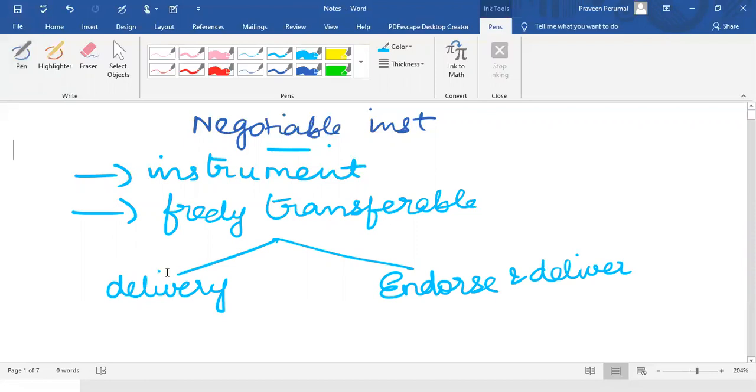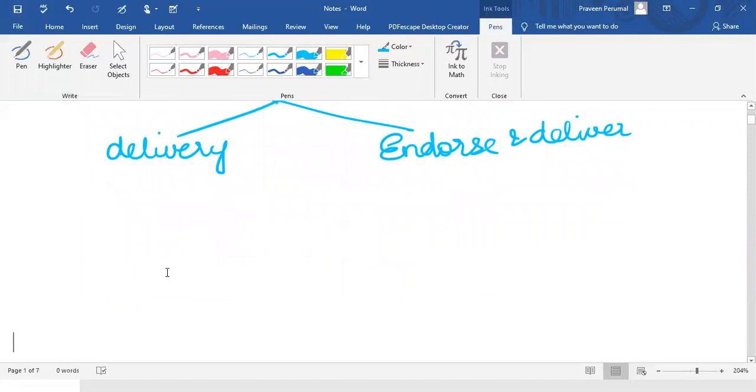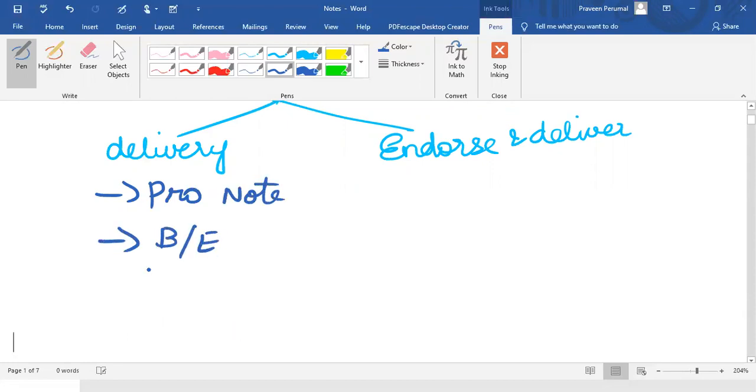The act is not defining negotiable instrument. However, we try to take the meaning as well. Now, there are three kinds of negotiable instruments specifically provided in this act. What are they? The first is a promissory note, also called pro note. The second is bill of exchange. The third is check. Does that mean only these three are negotiable instruments? No, there are many other negotiable instruments. However, these three are the only ones specifically covered in this act.